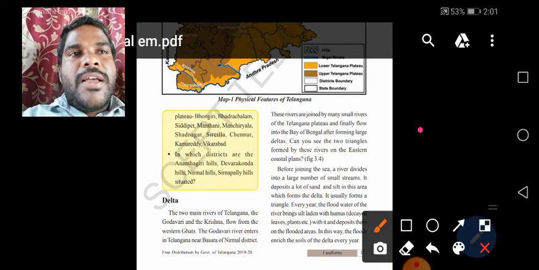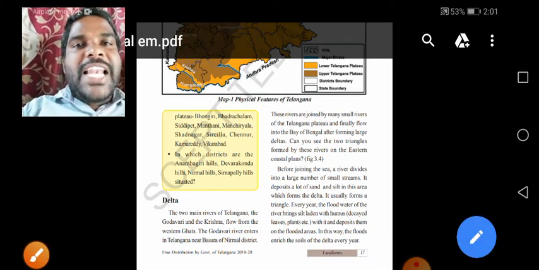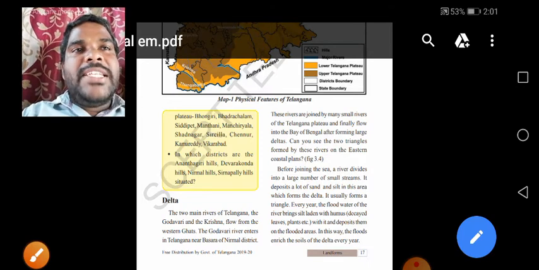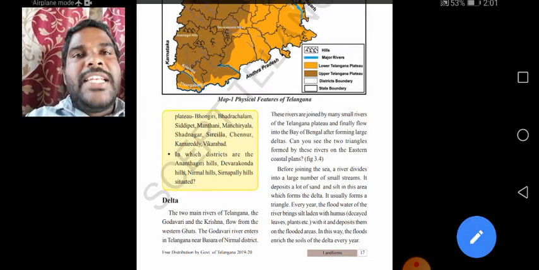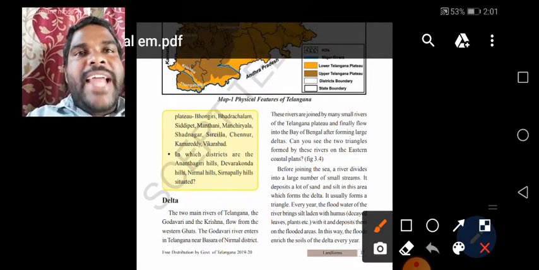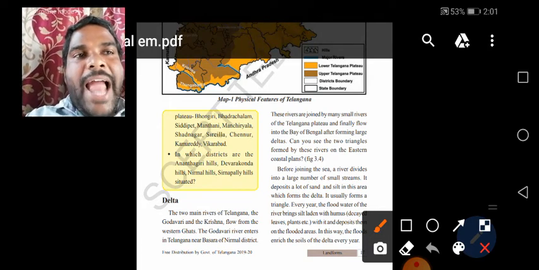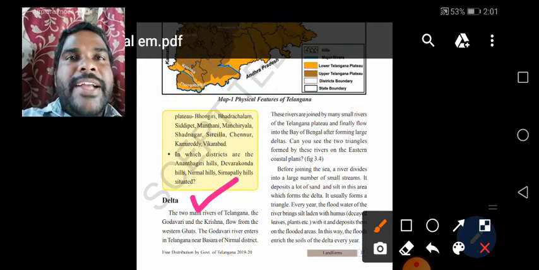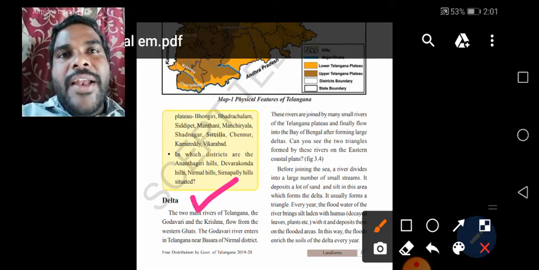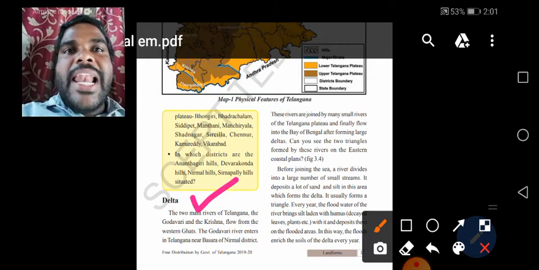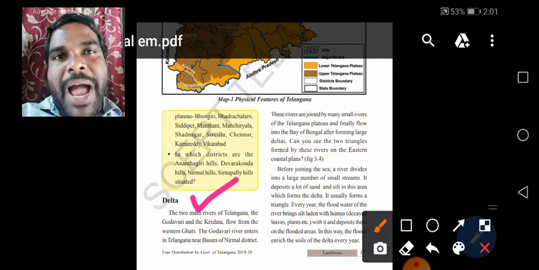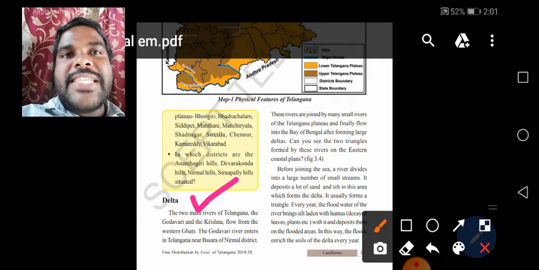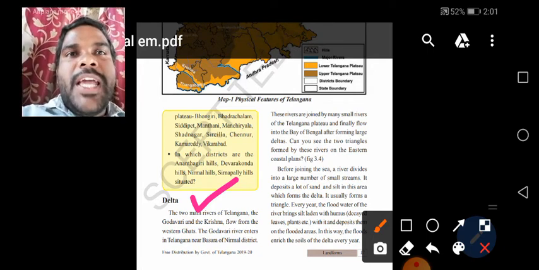Children, in the previous class, the fifth class, you learnt that a delta is a triangle shaped land. A delta is a triangular shaped land formed by a river or rivers.